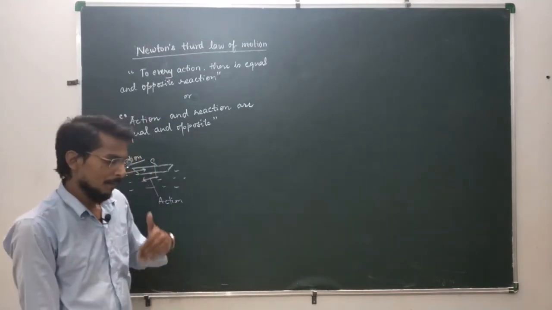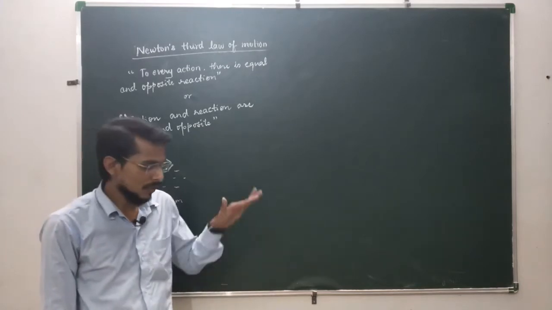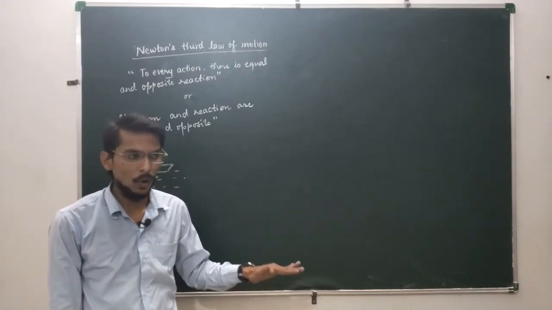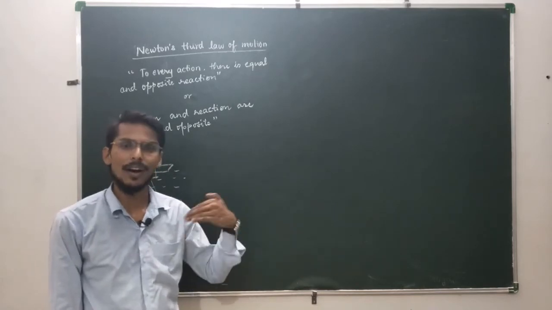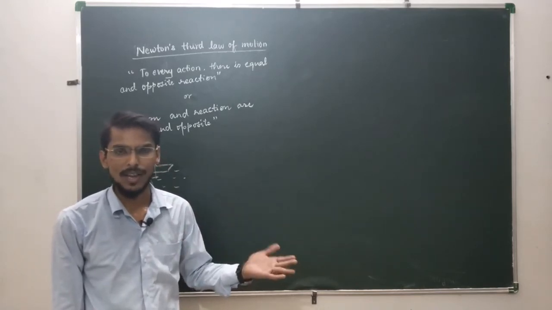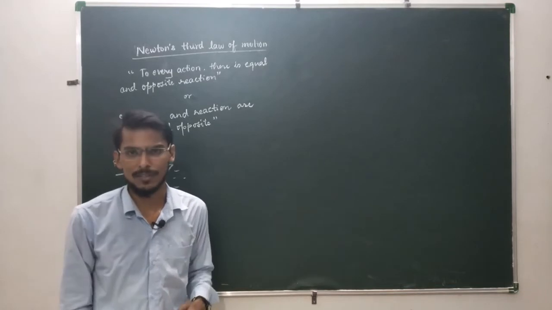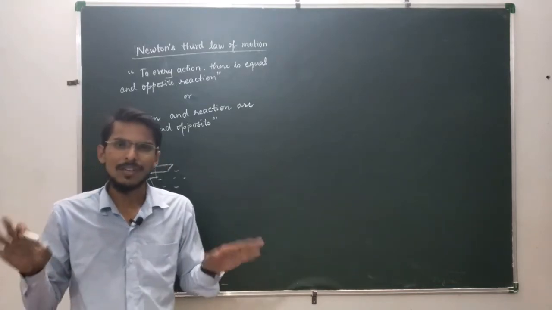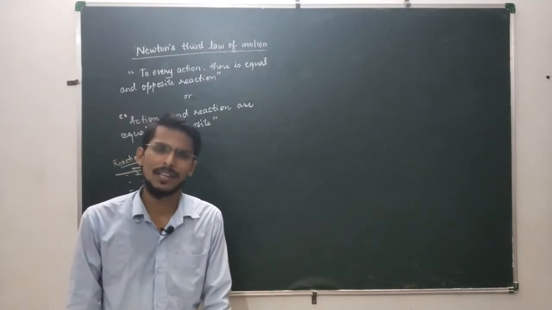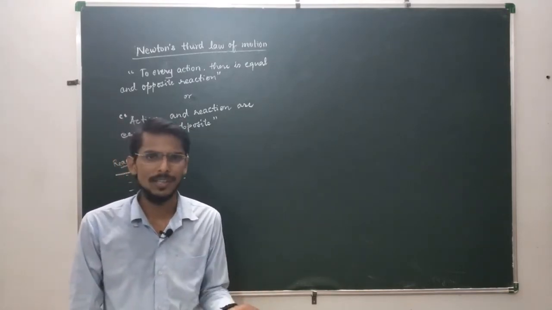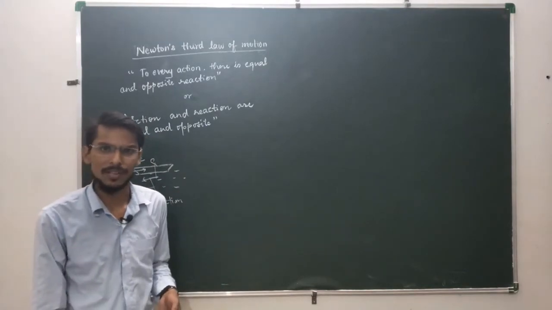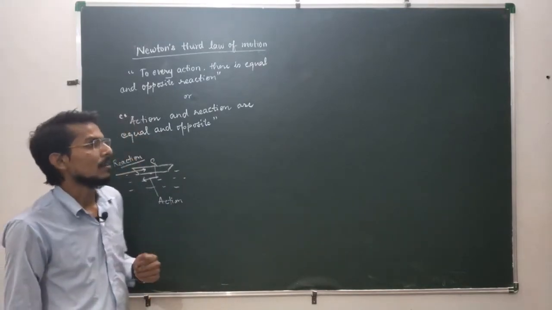We are applying force on the surface of earth. As a result, the surface of earth is also applying force on us, the reaction force. As a result, we are able to move on the surface of earth. So there are many examples of action and reaction. Wherever there is action, there is equal and opposite reaction. This is Newton's third law of motion. Okay. So it's very simple.